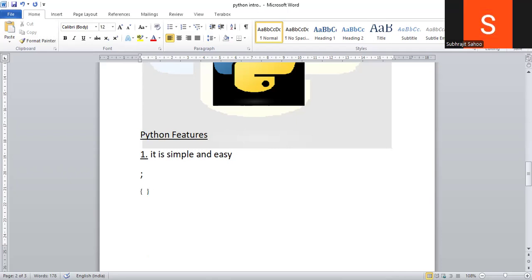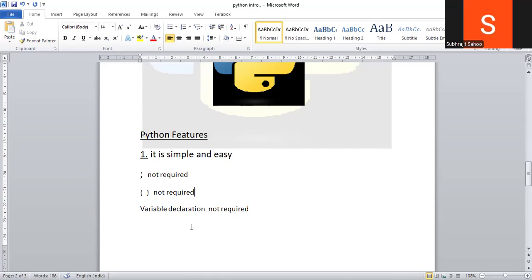Simple and easy. One more point I will tell here: variable declaration is not required in Python. Variable declaration not required, right? Not required. Here semicolon also not required. I'll write here: semicolon not required. So all these are not required in the Python programming language, whereas in the C language it is required.